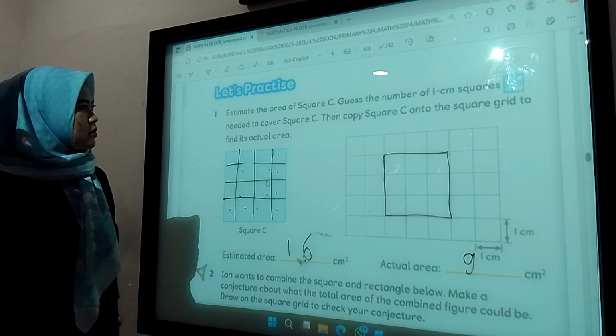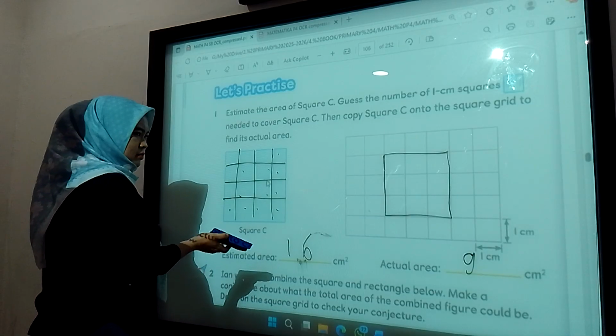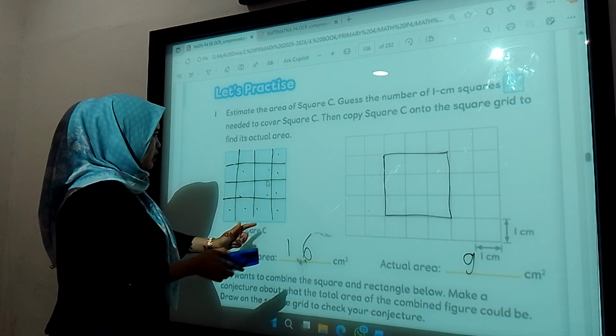Okay, 16 can be, sir. Yes, that's only an estimate, so they can imagine. There will be some numbers that the students will give for the estimate, because for area they need to make the square like this.